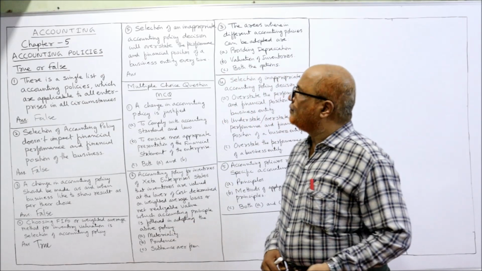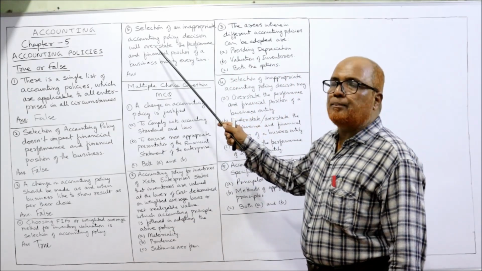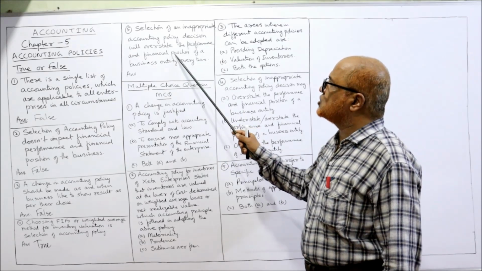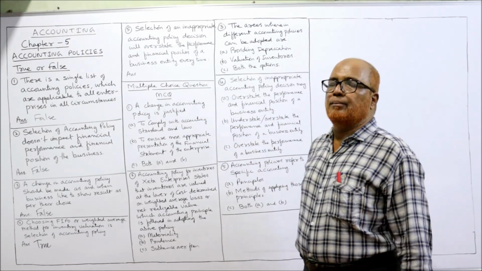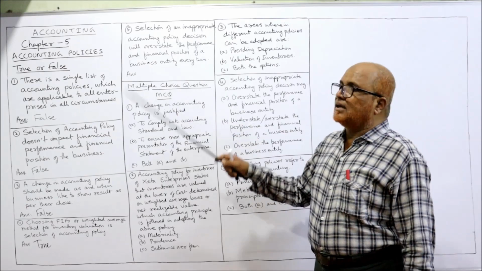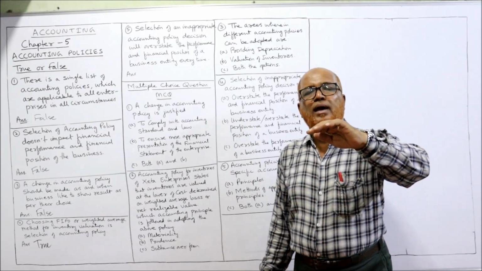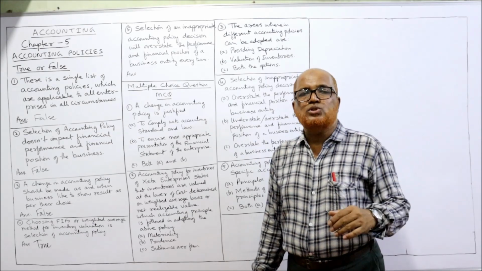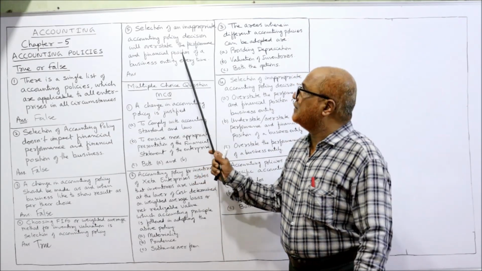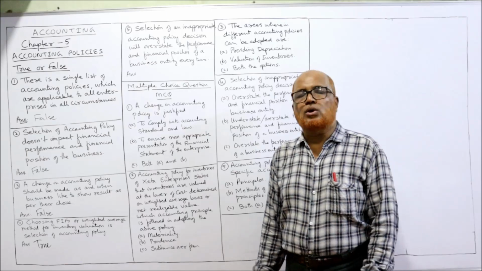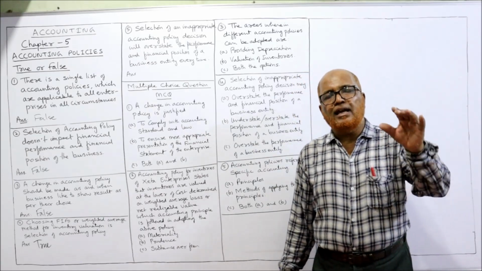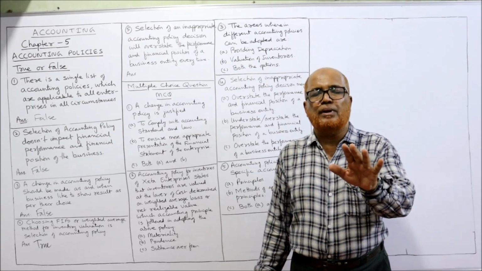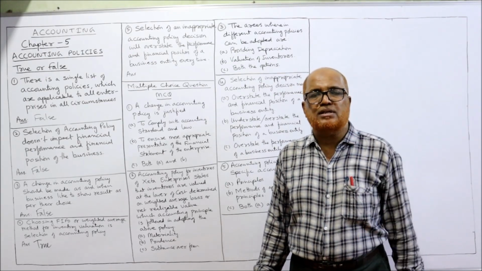Now, selection of an inappropriate accounting policy will overstate the performance and financial position of a business entity every time. So whenever there is an inappropriate accounting policy, it will always overstate the financial position and the performance. It is wrong. When an inappropriate accounting policy is adopted, it is not compulsory that it will always be overstated.